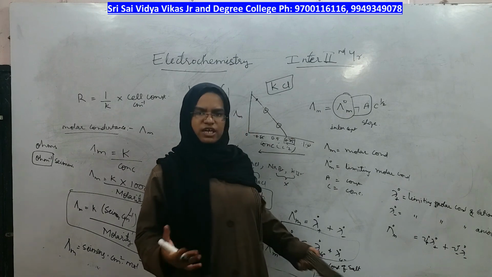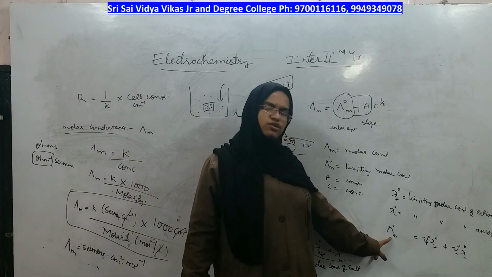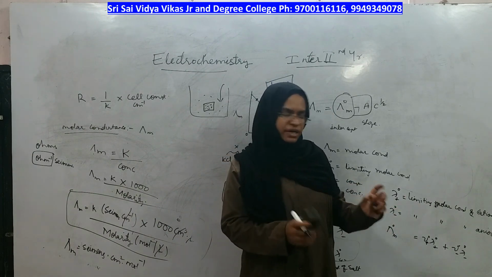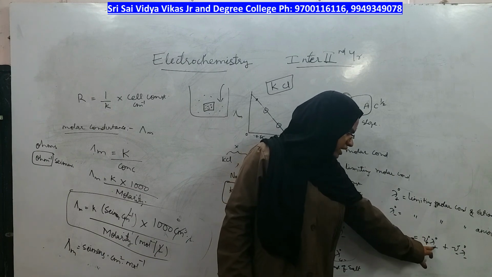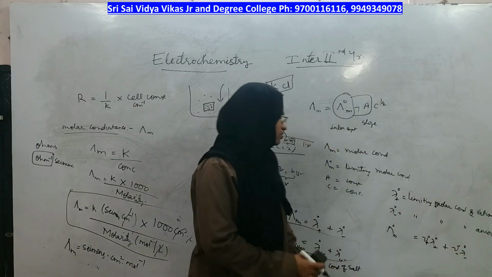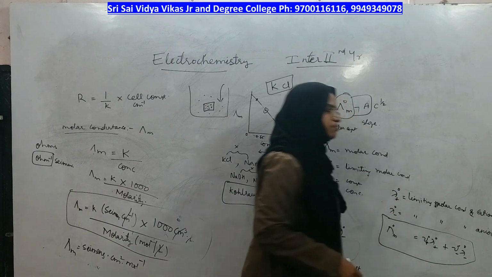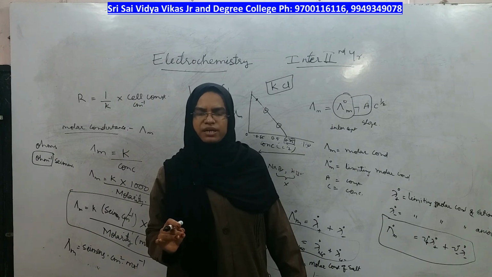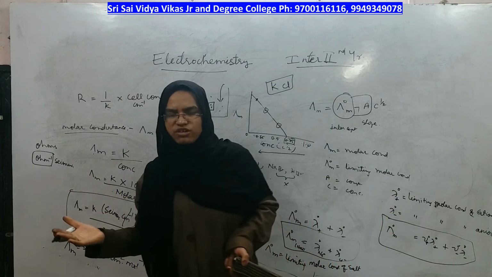Whichever salt you take, to get the limiting value of that salt, you should separately take the number of cations and its limiting value plus the number of anions and its limiting value. This is the final formula of Kohlrausch law of independent migration of ions. Ions migrate independently, and cation gives its own value, anion gives its own value.